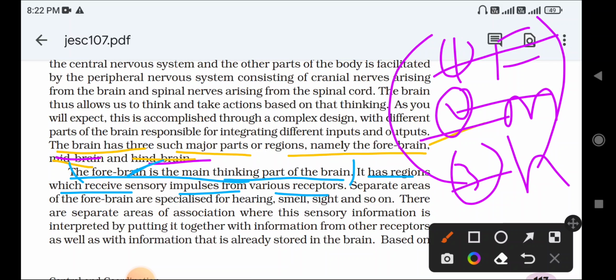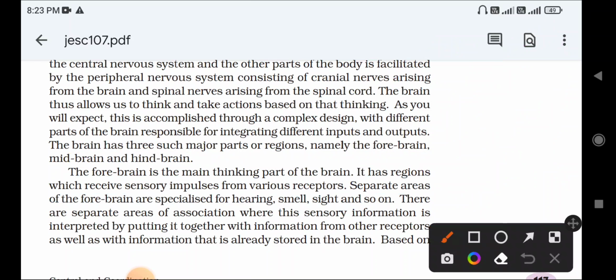You already know the receptors. They collect the information according to the changes in the environment, and are called receptors. Separate areas of the forebrain are specialized for hearing, smell, sight, and so on. Again, what are the other main functions of the forebrain? It is also specialized for hearing, smell, and sight. Sight means seeing. So these are the functions of the forebrain.